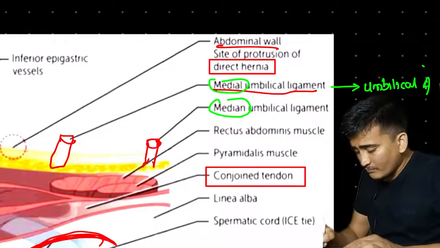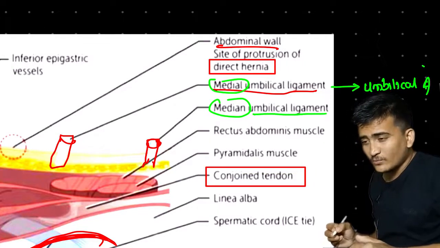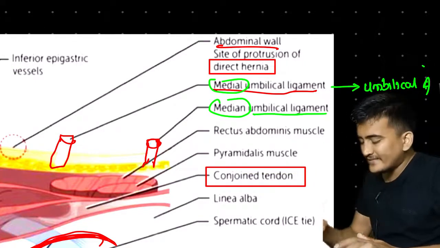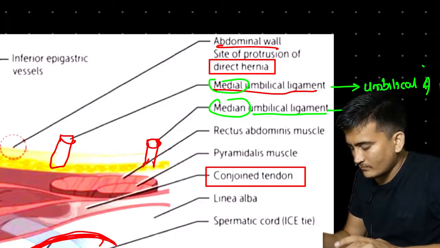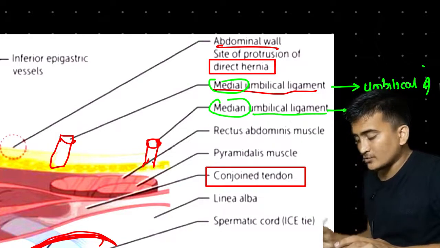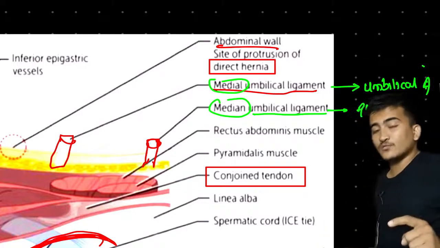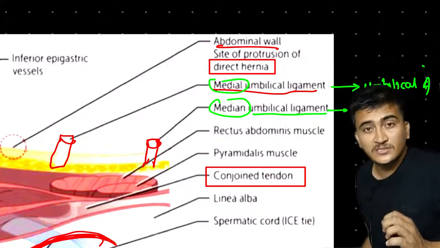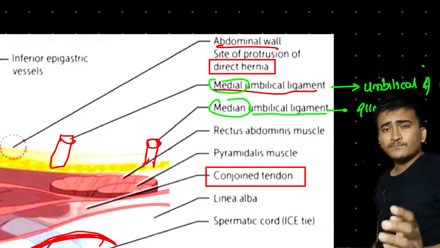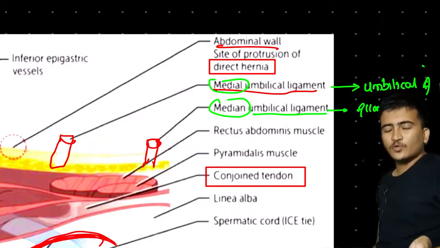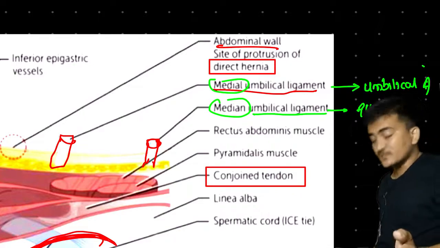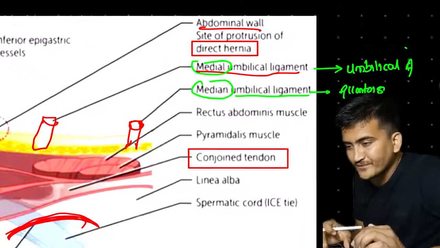Now what about this median umbilical ligament? I'm talking about the median umbilical ligament. It is the remnant of what? Allantois. And this allantois and umbilical artery, we will be discussing in the topic of umbilical and its anomalies, right dear? Okay, now